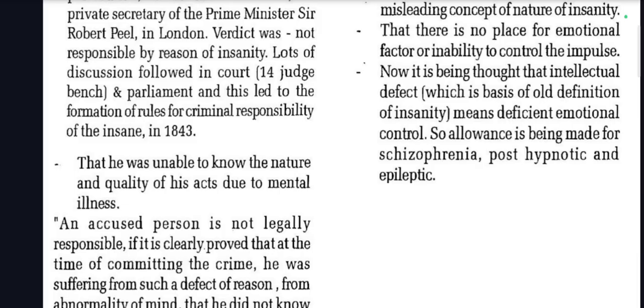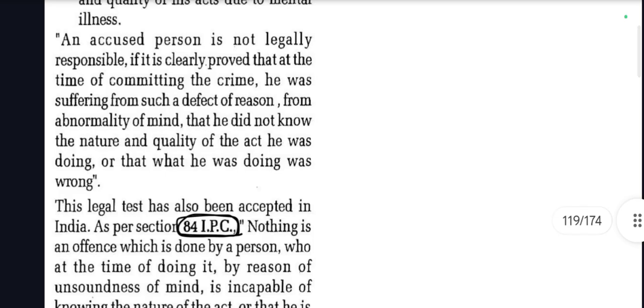So because of his insanity, he was not liable for the crime which he committed, and that led to the foundation of the Macnaghton's rule, that he was unable to know the nature and quality of his acts due to mental illness. An accused person is not legally responsible if it's clearly proved that at the time of committing the crime he was suffering from such a defect of reason, from abnormality of mind, that he did not know the nature and quality of the act he was doing, or that what he was doing was wrong.